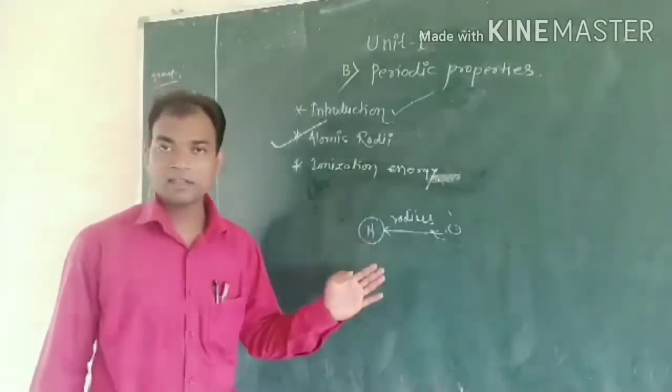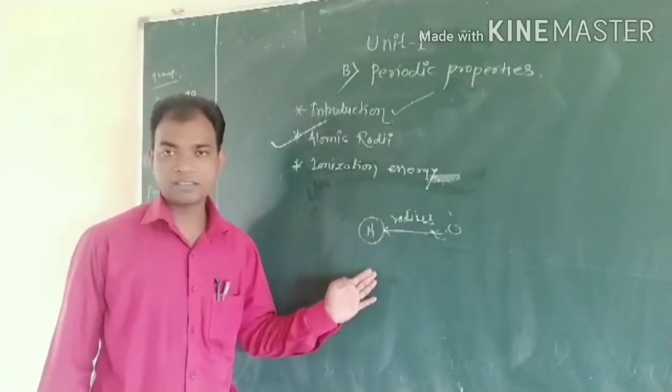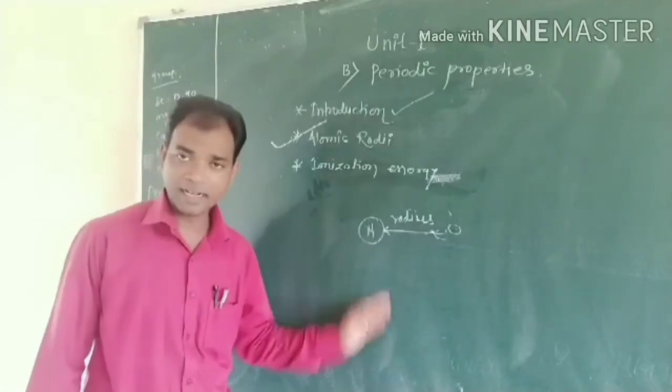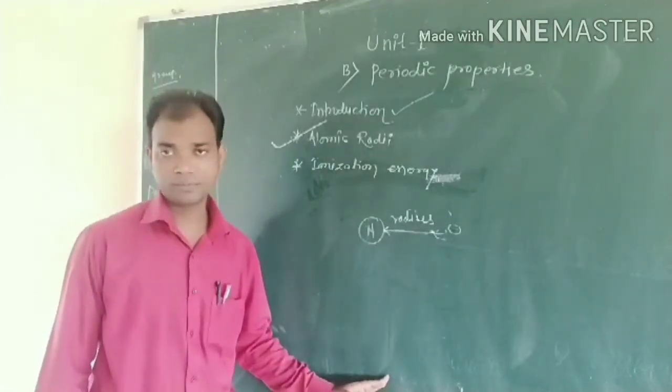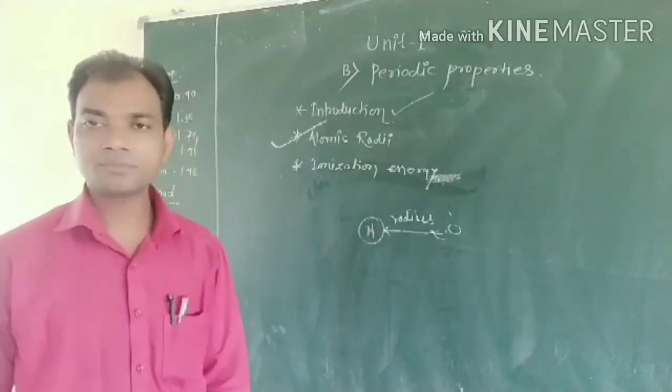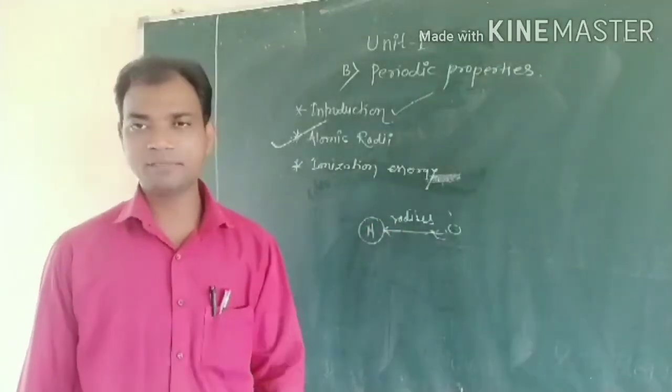That distance is variable in a period and also in a group. The radius may be of different types.